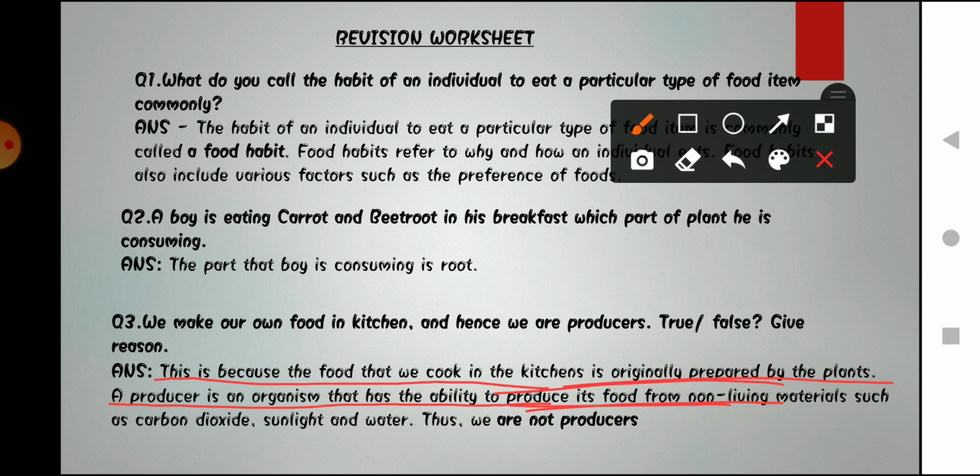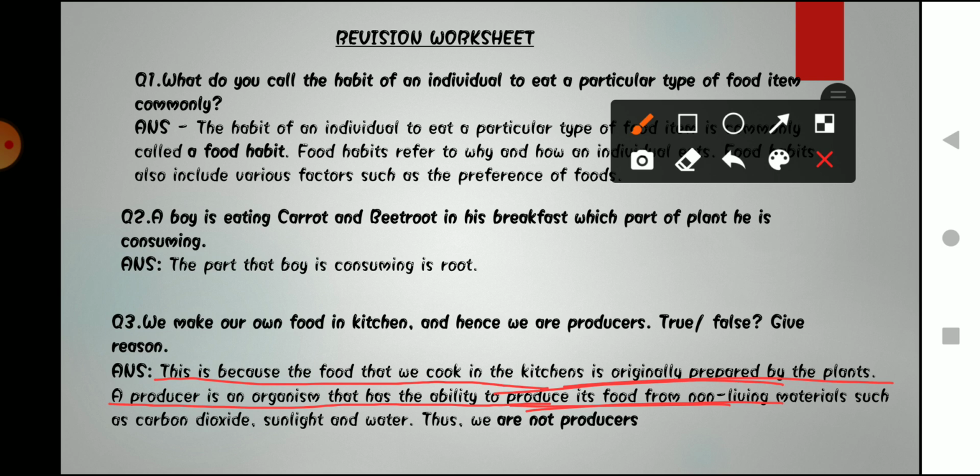Okay, so producers are those who are preparing their own food. Okay, who are making their own food. But we as humans, we get our original preparation of the food items that we are preparing in our kitchen, originally prepared by plants.